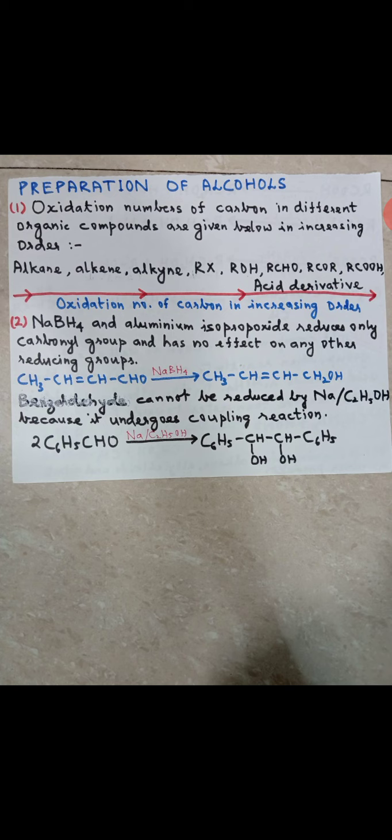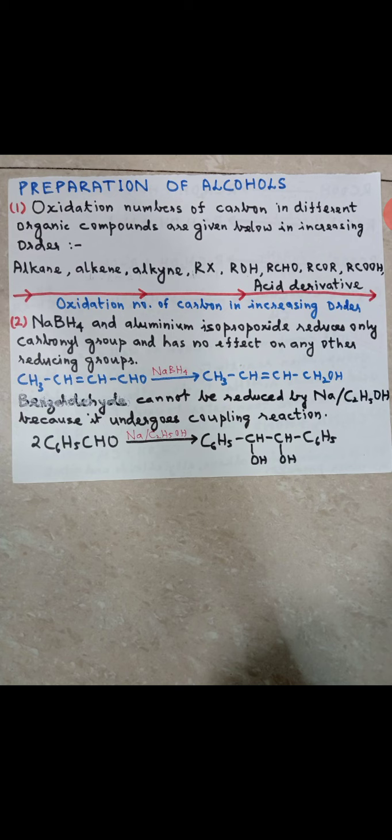Alkane, then alkene, then alkyne, then RX, alkyl halide, then alcohol, then RCHO, RCOR, that is nothing but your carbonyl compounds, which consist of aldehydes and ketones. Then we have carboxylic acid, then acid derivatives. Now you must be thinking, what is acid derivative? Acid derivative means acid chloride, acid anhydride, esters, amides; they are known as acid derivatives.